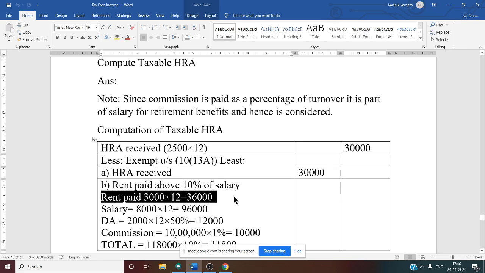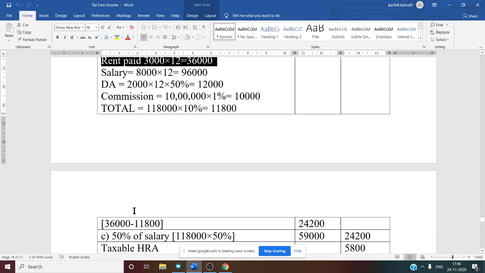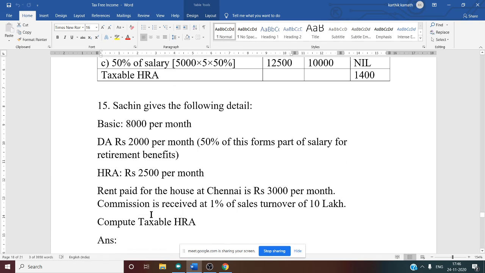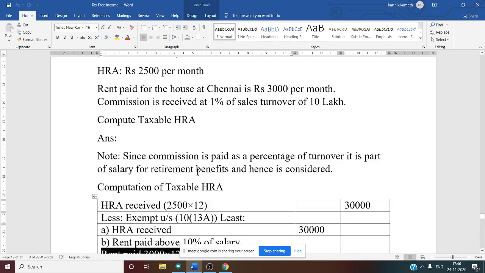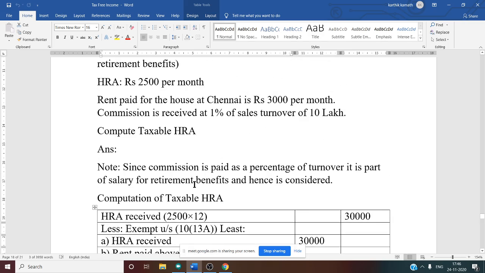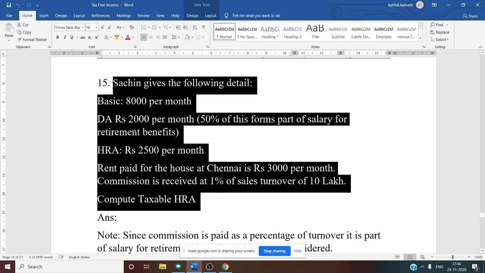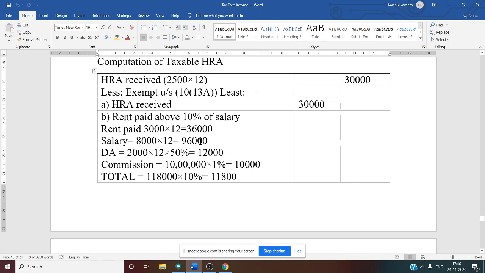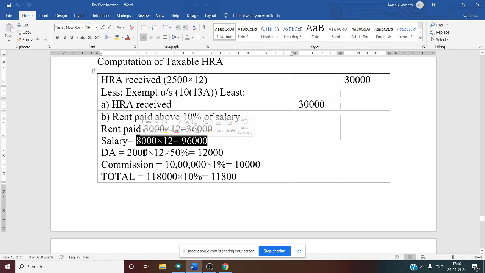After this we want the salary. How to calculate salary now? Can you tell me? What is our salary? By seeing the question, basic 8000 per month is given. So first we will calculate the basic. Basic 8000 into 12 is 96,000.